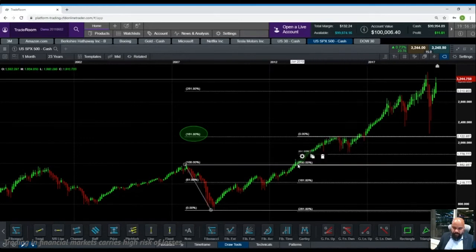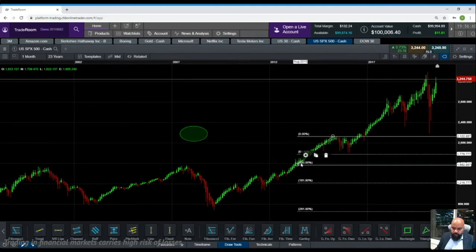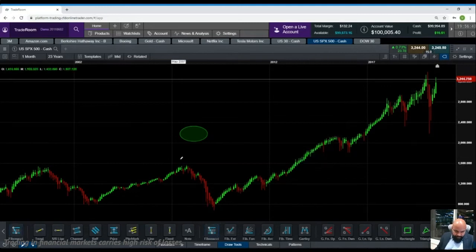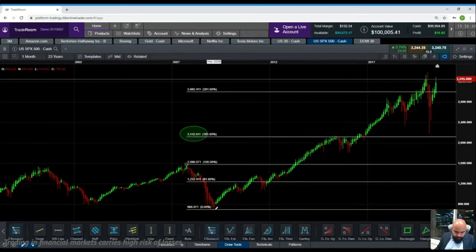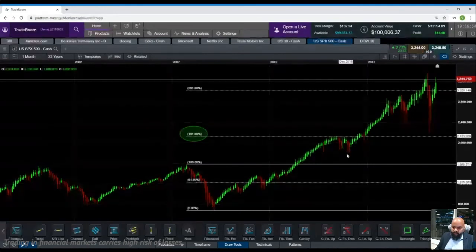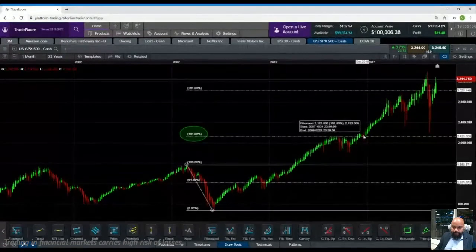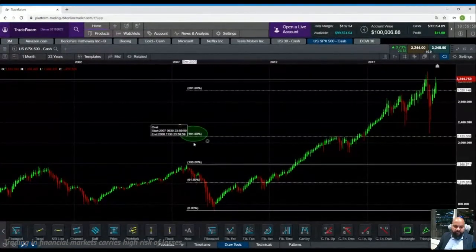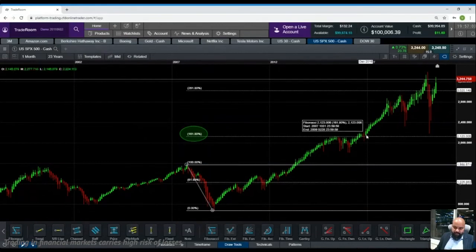Now, let me draw that again. Now, at 161.8, you booked your profit. What next? You wait for a drop, and buy at 61.8 of this particular rally. Let's say you did not get this entry, you do not do anything. It has broken your 161.8. That means it is making an all-time high all over again. You wait for the same rule.